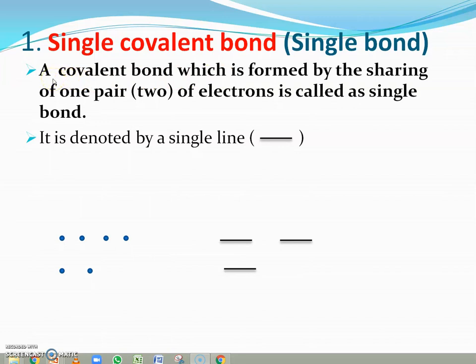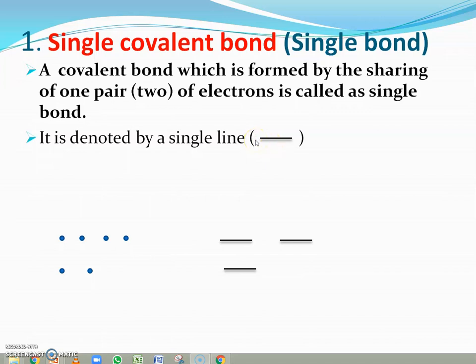A covalent bond which is formed by the sharing of one pair of electrons is called a single bond. A single covalent bond is denoted by a single horizontal short line.